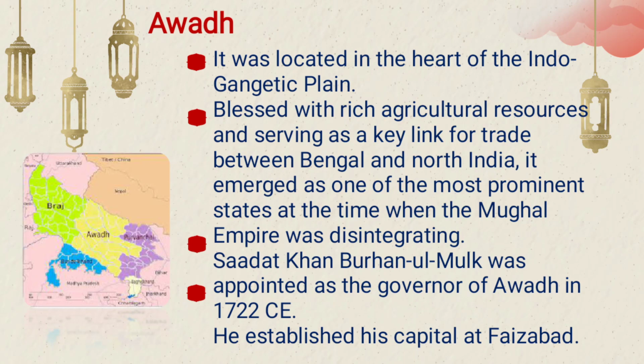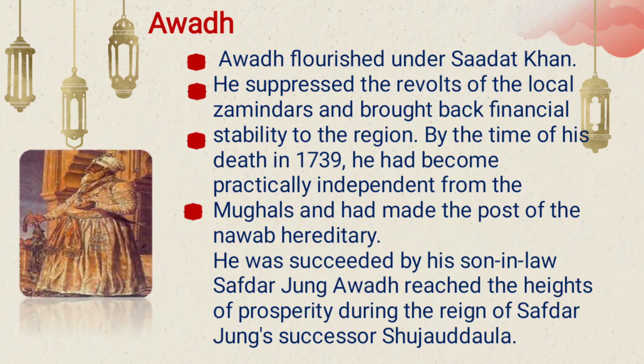And next is Awadh. I have mentioned the place on the map. It is in the Gangetic plains and rich agricultural resources are found there. In 1722, a governor was appointed, with the capital at Faizabad. It flourished with many new innovations and new records. Many local zamindars were also found in the region. Saadat Khan was one of the most known persons in that. After his death, it began to decline.